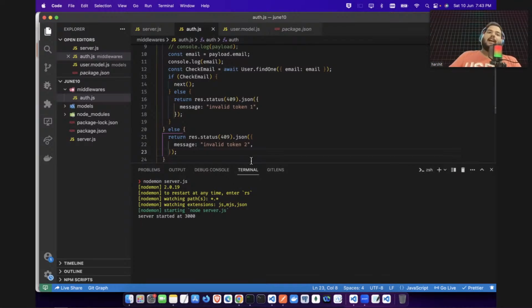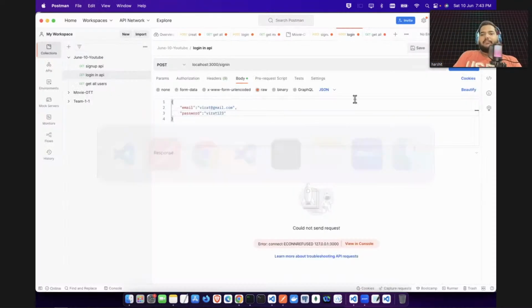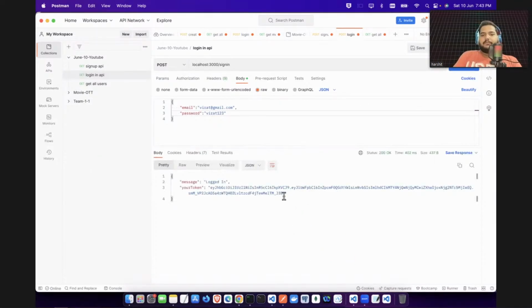So now we have made the feature: you give me the token, I will first verify if that token is valid or not. Based on that verification, I'm first checking whether this email address is also valid or not. If this email address is valid, then only I will allow you to access the real function. Now let's first log in and grab the token. I have grabbed the new token.